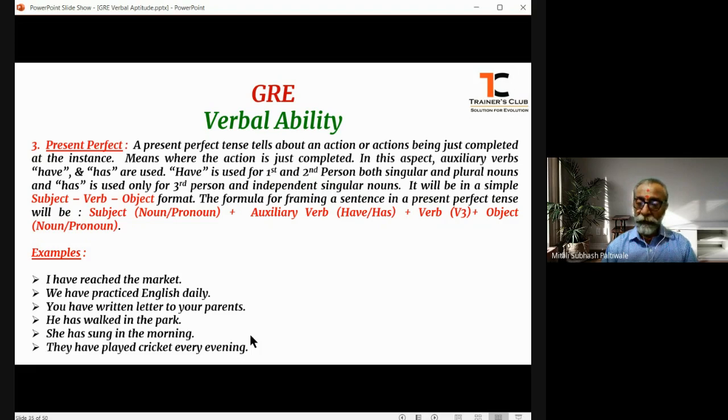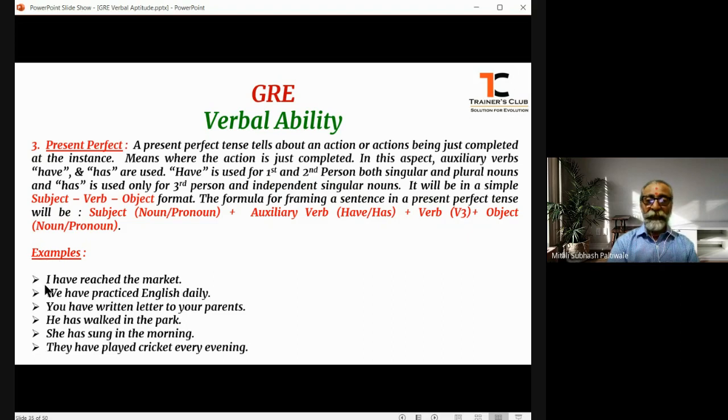So, to understand the present perfect tense with a few examples, we will go this way. I have reached the market. You see, I have reached the market.